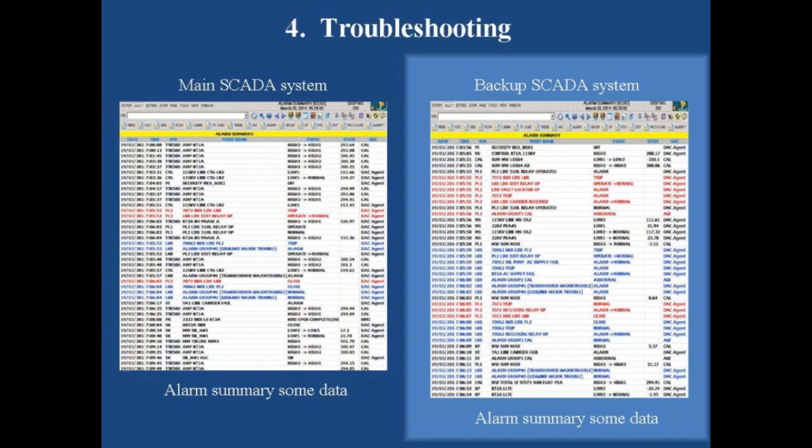To troubleshoot this problem, we looked back at the alarm page of the EGAT SCADA system. This picture is the alarm page of the main SCADA system, and this picture is the backup. The backup SCADA system has complete data, like the data from the substation. But it contains many alarms from all substations, including normal events. Therefore, it is very difficult to search for the abnormal event data.